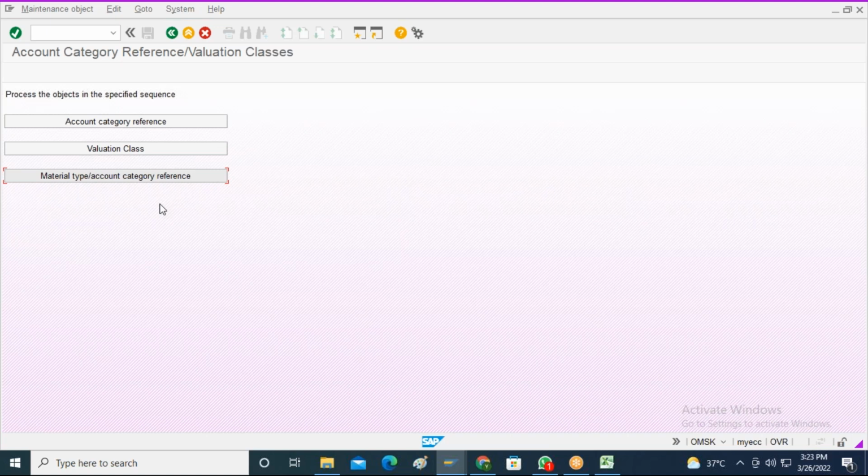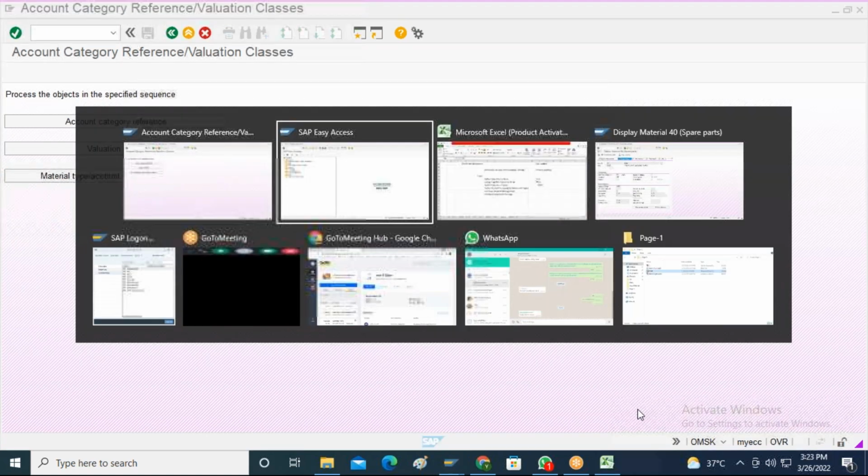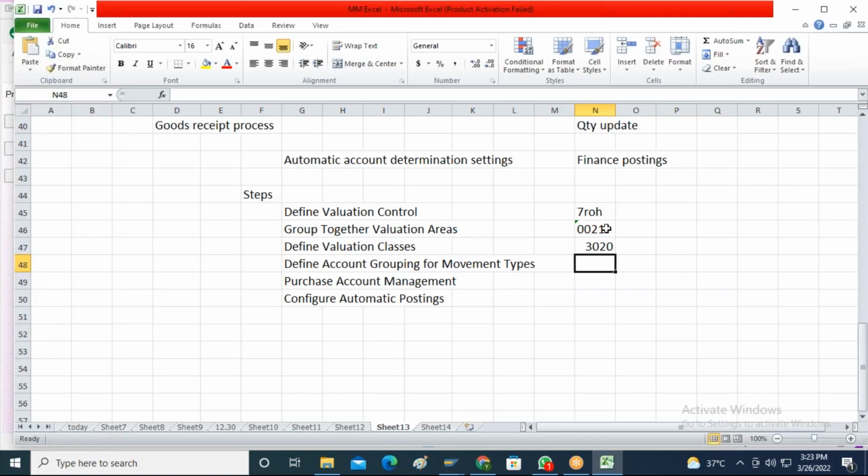That means indirectly I have made the relationship between the valuation class and the material type, right? I created the account category reference key as 0021 and I assigned this account category reference key to 7 ROH.